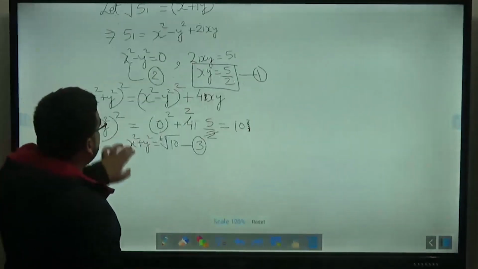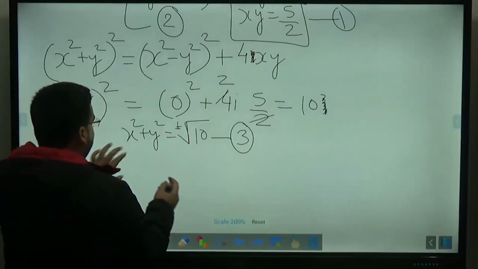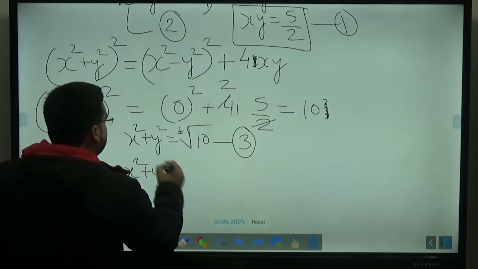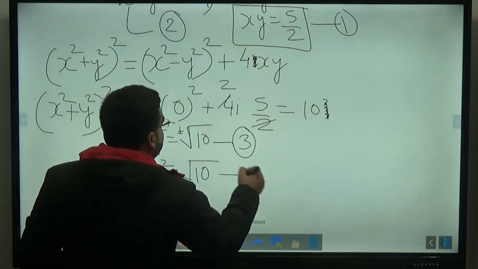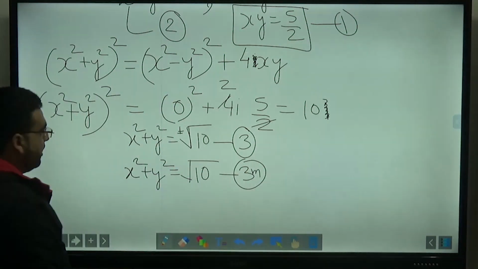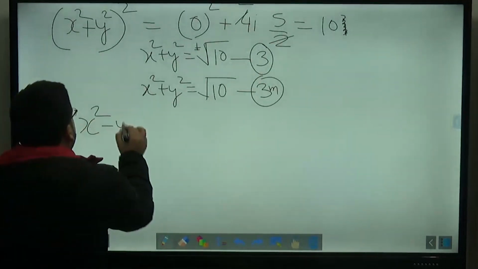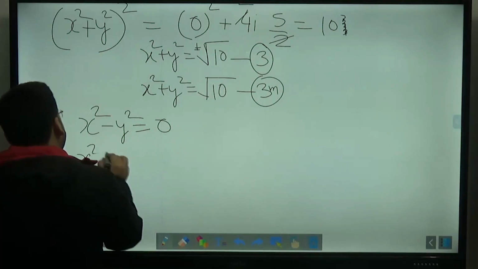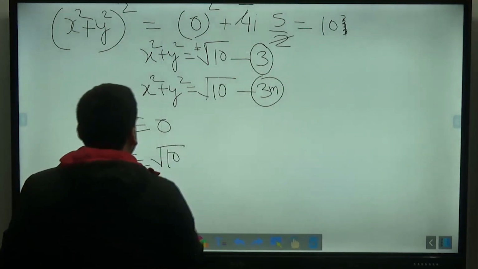So I know that the square of two numbers cannot be a negative value. So it has to be a positive value, right? So I will say that x square plus y square will be equal to square root of 10. This is my 3 modified equation, 3m. After this, we have two equations now. One is x square minus y square is equal to 0, and one is x square plus y square is equal to square root of 10.